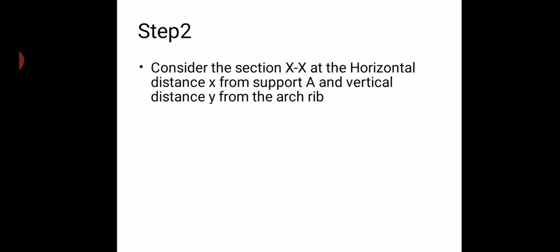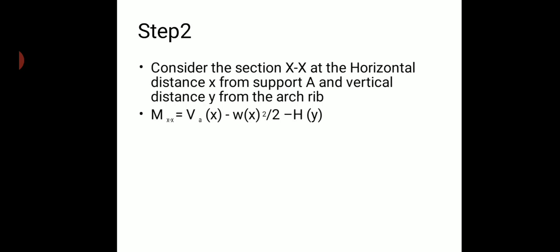So I need to show that the moment about section xx is equal to 0. I need to calculate the moment about section xx.